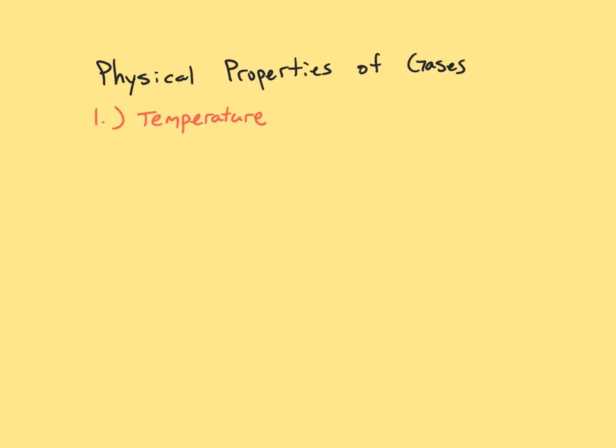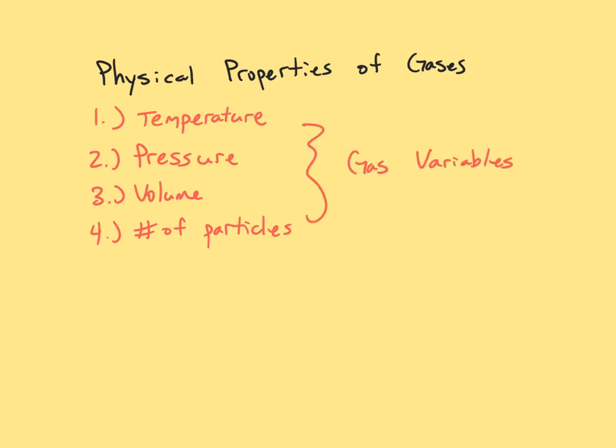The first one is temperature. The second one is pressure. The third is volume. And the fourth is quantity of particles. These four measurements of gases are very important, and they're very interconnected with one another. If you change the temperature of a gas, the pressure, volume, and number of particles may change. And so we're going to talk about the connectedness between these four gas properties. We call them the gas variables, and we will discuss each one individually now.